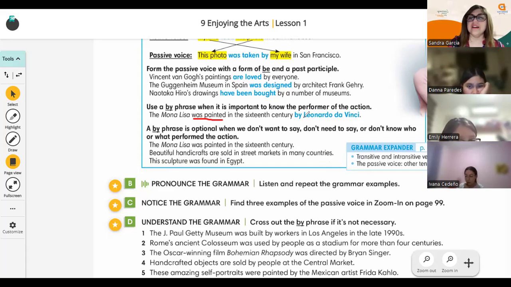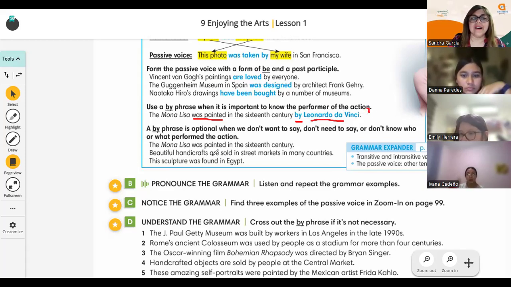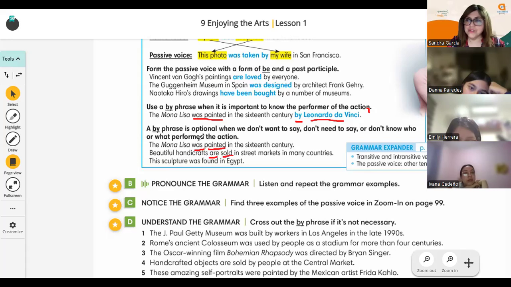Very good. So here you use the by phrase when it is important. You won't say "by a painter" because we know that the Mona Lisa is a painting, so I know a painter painted it. You need to say the name so it makes sense, right? Then here you see the verb in the past plus the past participle, and the verb in the present plus the past participle, and it's translated: fue pintada, son encontrados, fue encontrado, right?